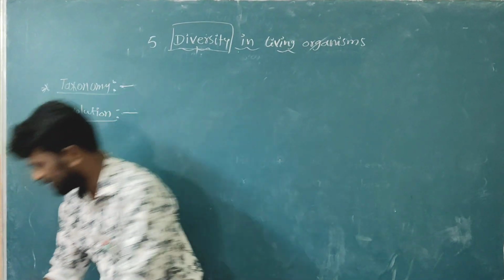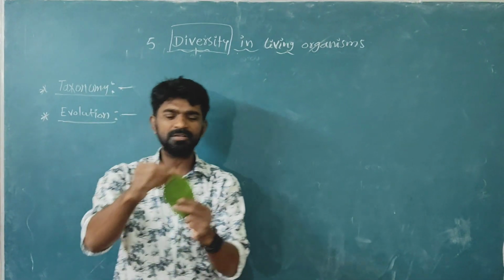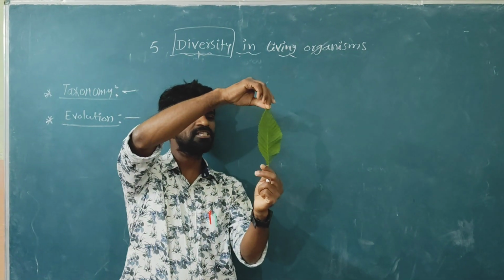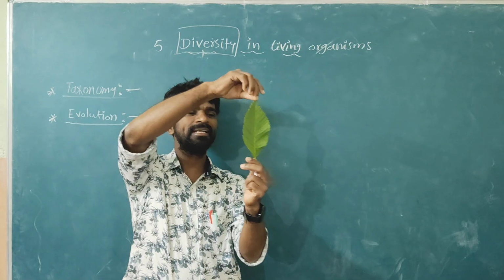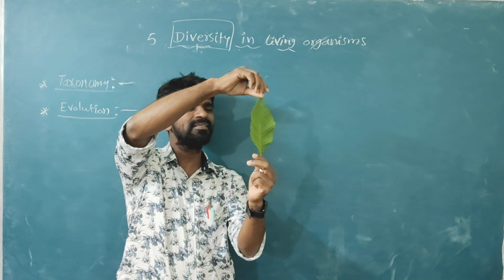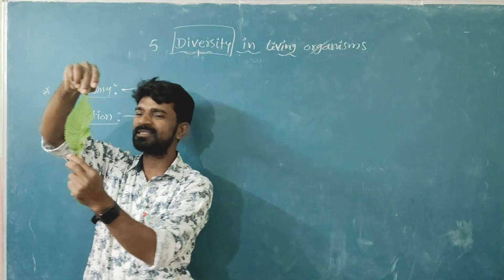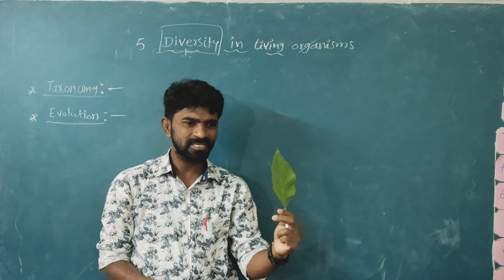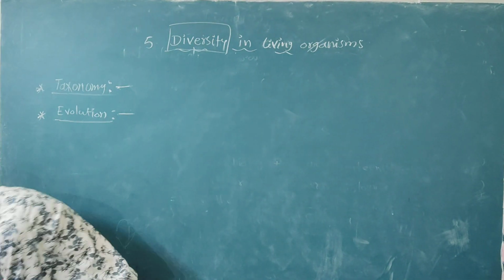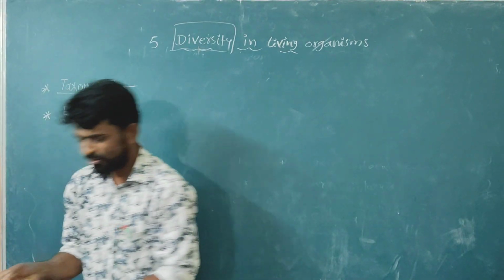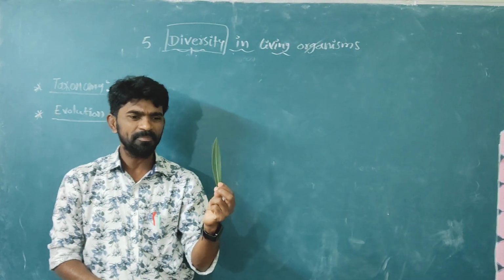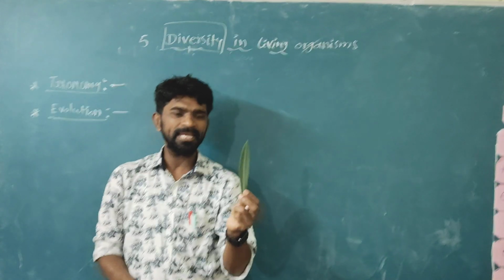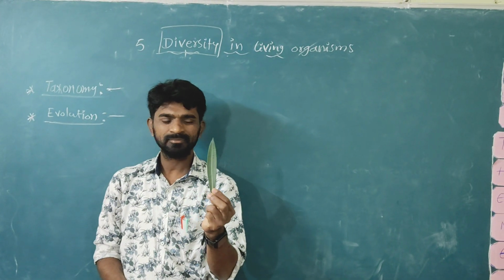Next one. You have to observe this leaf: its structure, its margin, its venation, its length, its shape, its size, everything you have to observe. I show one more leaf. This is the oleander leaf. In Telugu we call it ganneru.